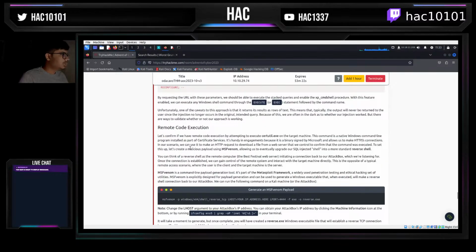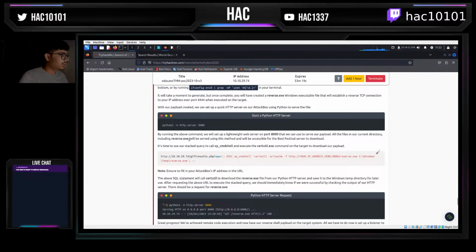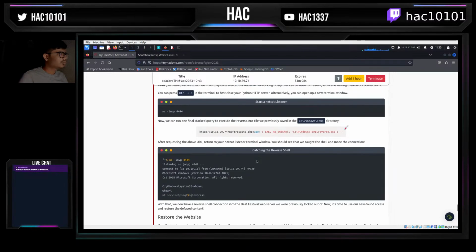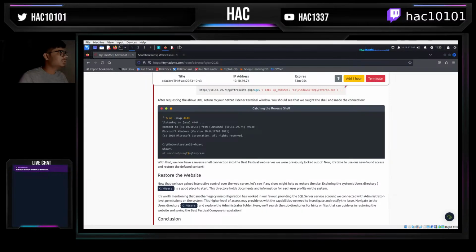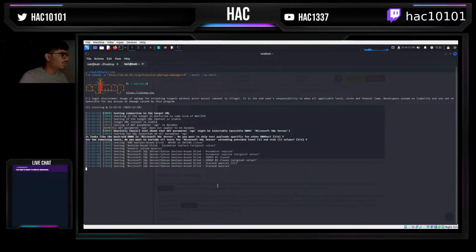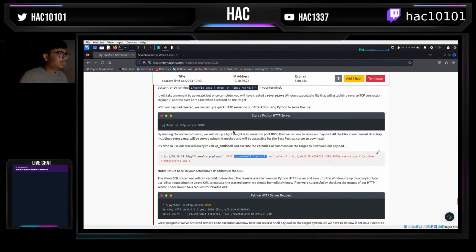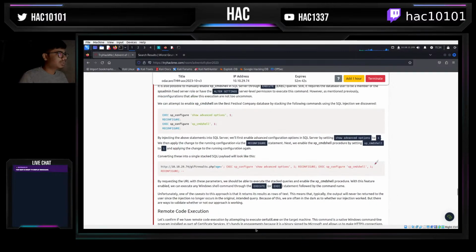For remote code execution, let's confirm we have a remote. Yeah, so this is xp_cmdshell. Okay, I believe we can do the same with our sqlmap too, right? Let's hope this thing is able to get SQLi. It'll be so fun if I'm able to complete this lab with sqlmap only. But in the meantime, let's see other parts of it.